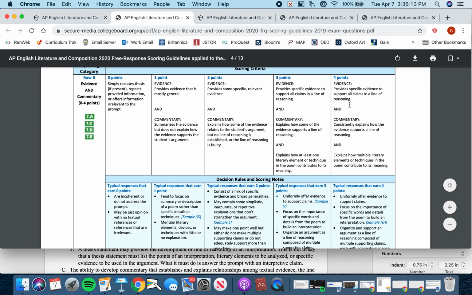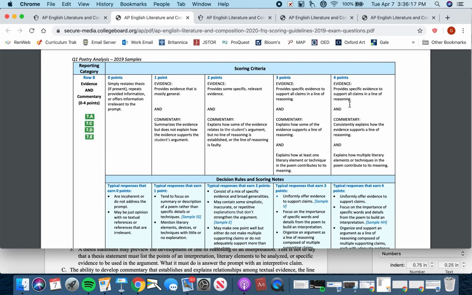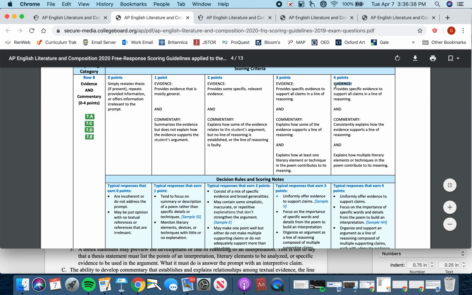In other words, the poem means this, and it means this because of this particular element. That's a subclaim. So the poem means this, that's your central claim, and because, or as can be seen in this section of the poem, or this word choice, or this sentence, or this line, or this stanza, that's a subclaim, right?